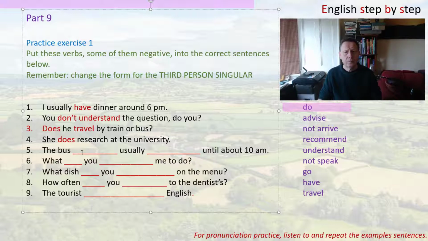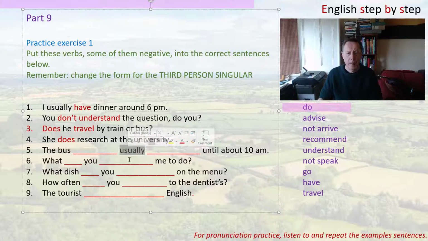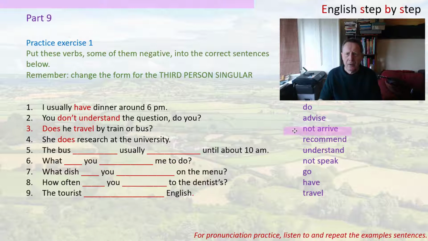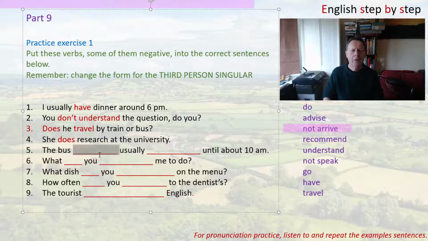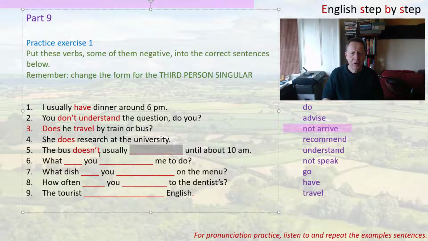Now the next one must be negative because we have the adverb in the middle there. And we're talking about a bus. And you can see we actually have the negative here, not arrive. So in this case, I don't, you don't, the bus doesn't. So that's the negative there. Doesn't usually arrive until about 10 a.m.